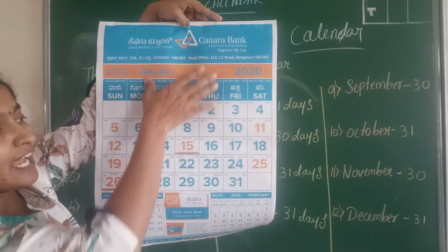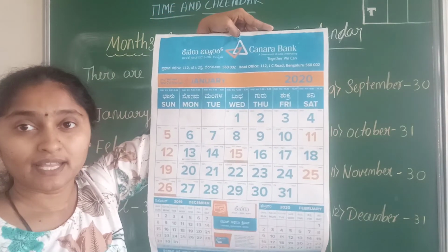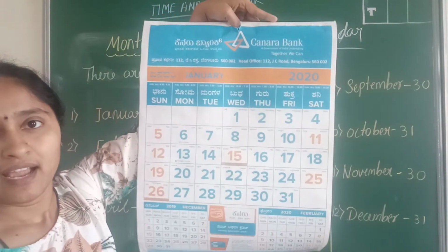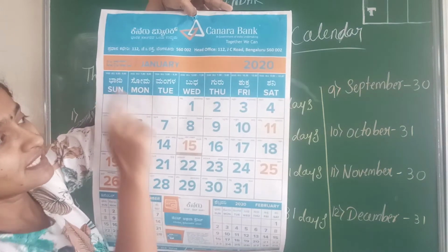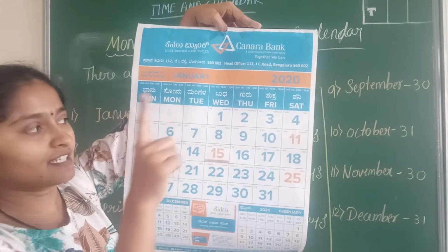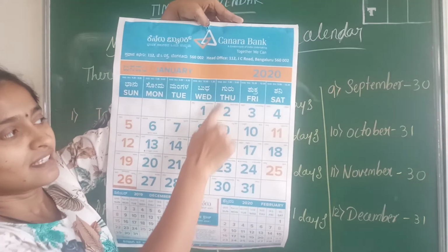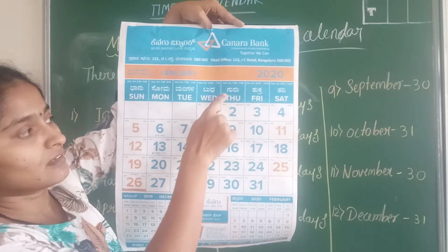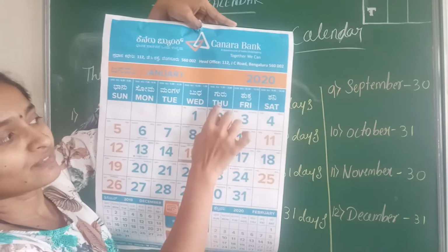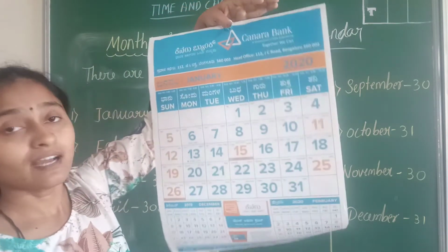The January month has 31 days, and the first date of the January month is which day? Wednesday. So with the help of this calendar we will come to know which day is today and what today's date is. The first day of the January month is Wednesday, and the second day is Thursday. Means on Thursday the date in January is 2. Like this you need to find the dates.